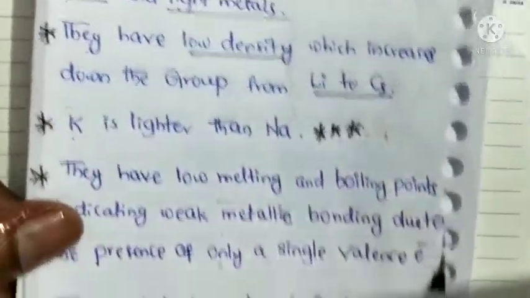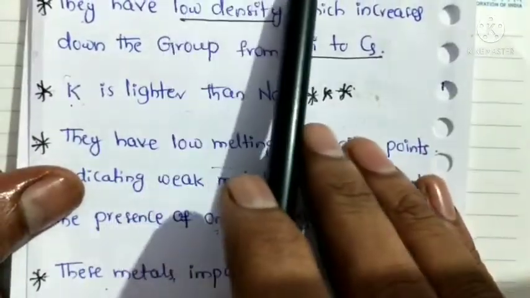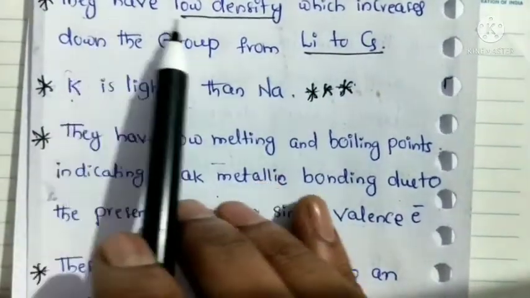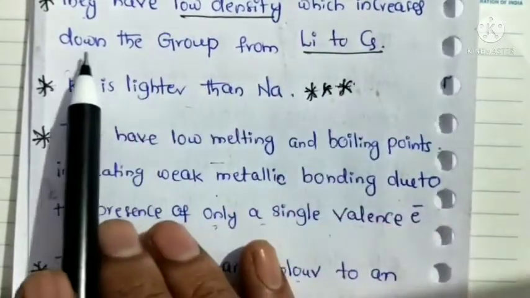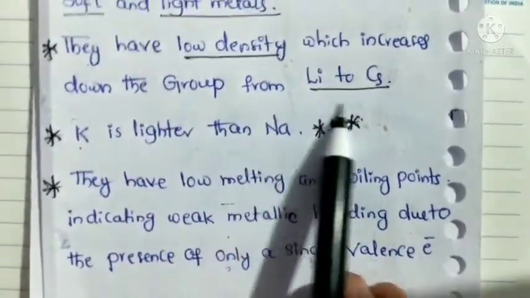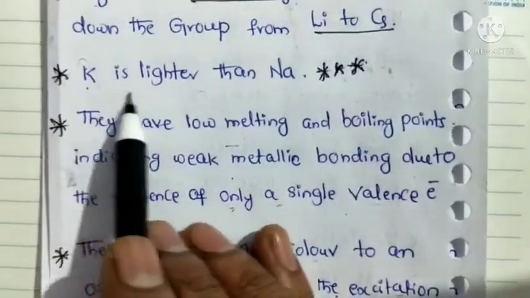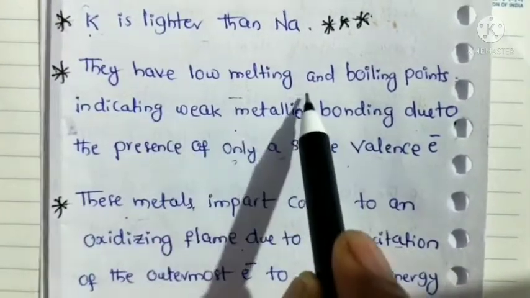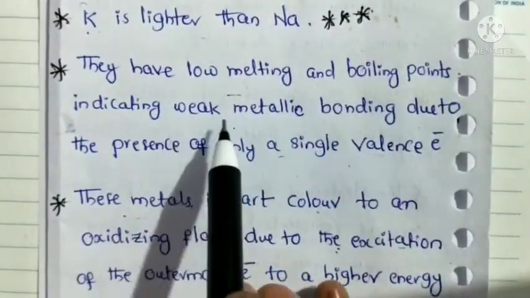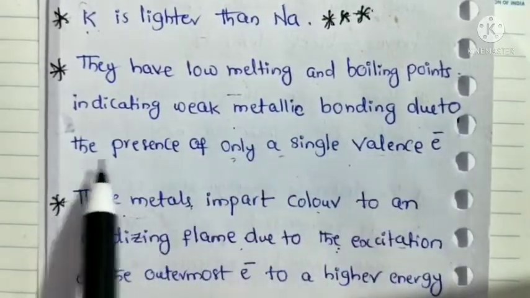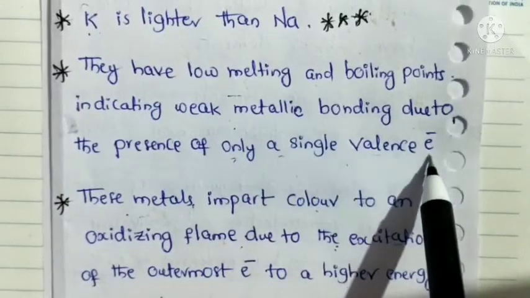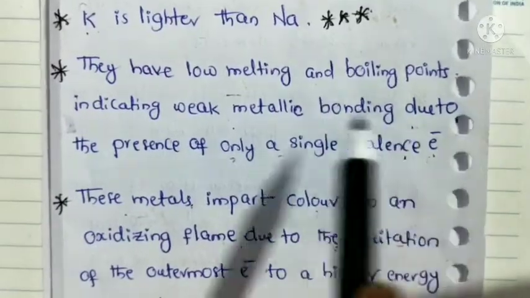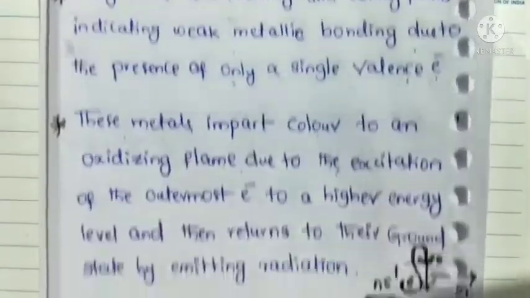Once again, to repeat: they are silvery white, soft and light metals. They have low density, and this density increases down the group from lithium to cesium. And potassium is lighter than sodium, which is a very important point. They have low melting and boiling points, indicating weak metallic bonding due to the presence of only a single valency electron. This is responsible for weak metallic bonding as well as low melting and boiling points.